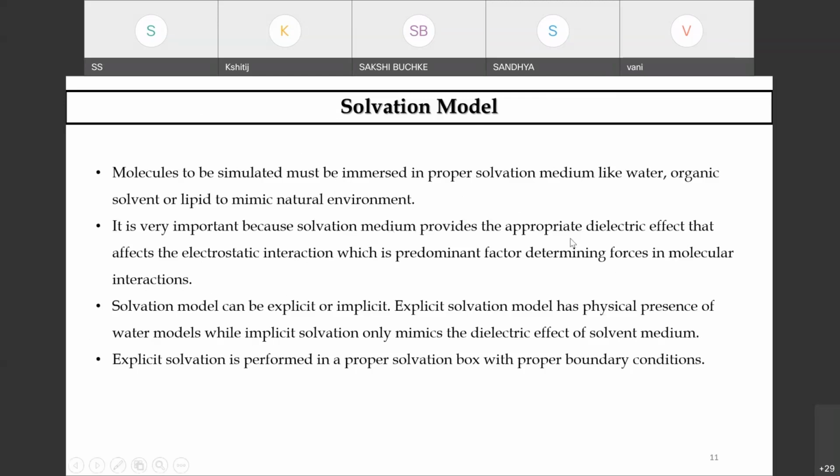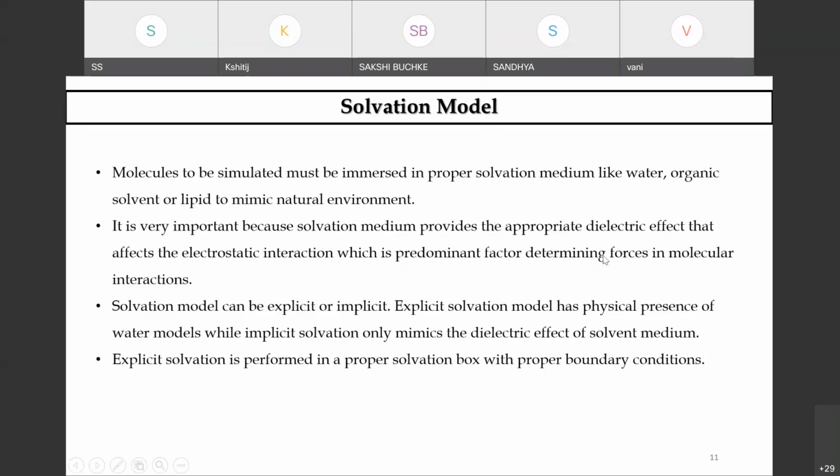For example, if you want to immerse it in a lipid environment, or have a hydrated molecule with water, organic solvent, etc., in order to mimic the natural environment, this must have some explicit solvation and implicit solvation. Why is it important, participant? Because the solvation medium helps you to provide the appropriate dielectric effect.